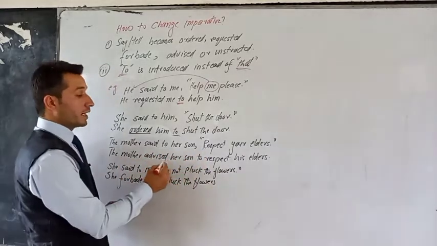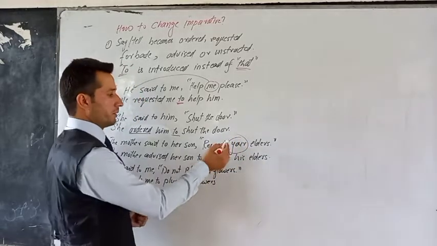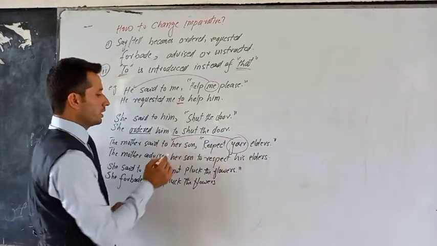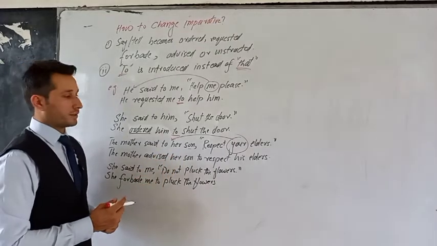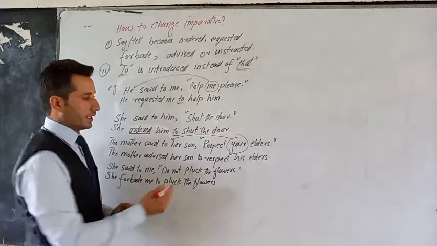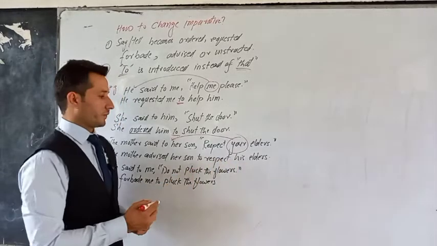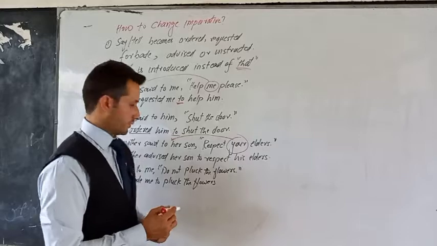The mother advised her son to respect. It is second person pronoun, and you remember that it is converted according to the object of reporting speech, and the object is son, and son is singular, third person singular. So for third person singular masculine we use he. Here this is the possessive case of he. So the mother advised her son to respect his elders.